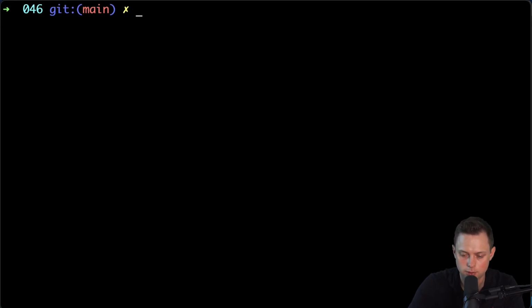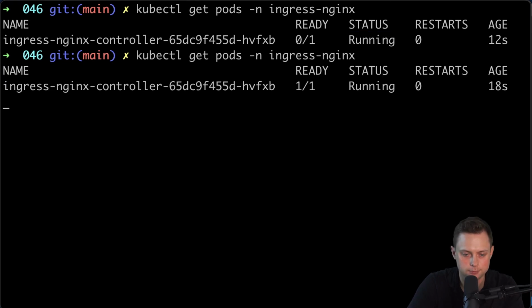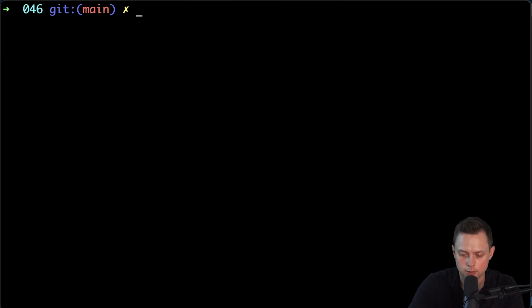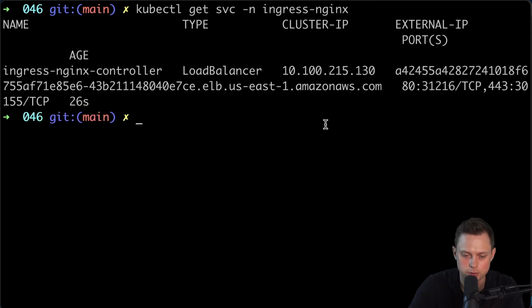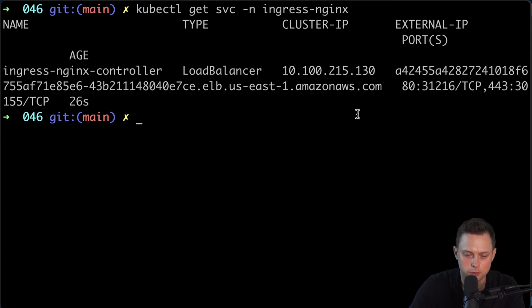Okay, first of all, let's take a look at the Nginx pods. So it's almost ready. Its status is running. Let's take a look again. All right, so it's ready. Another part which is important for us is that it will create an external load balancer. So it's not going to be internal, it's going to be external, and you will be able to access the service using this external load balancer. That's the one that was created in AWS itself. And this is the DNS name, and we will need to create the CNAME record to point to that name later on. Okay, so that's that.